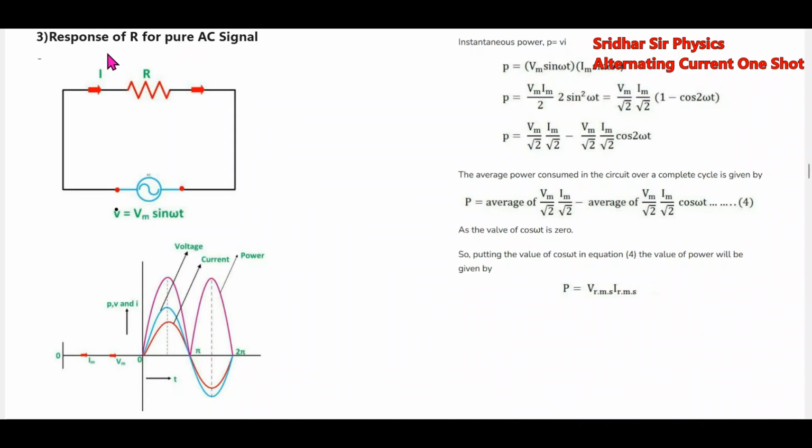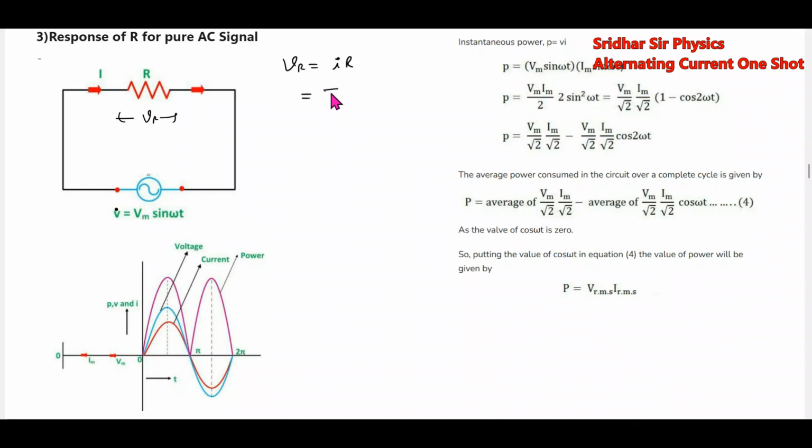Now we will come to the elements. Now I'll connect a resistor across this AC source. Then we are going to analyze the power dissipated and how voltage and current are related here. So what is the source I connected? V equal to Vm sine omega t. Then applying Ohm's law across the resistor, Vr is equal to I into R.